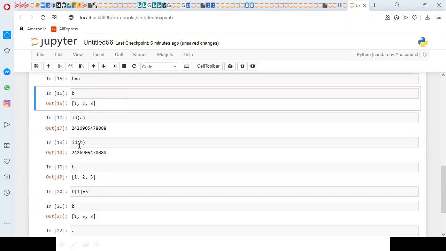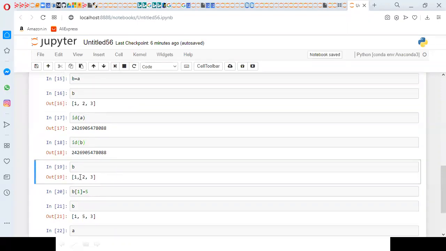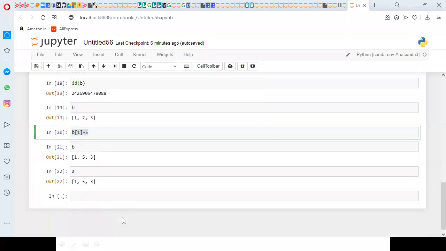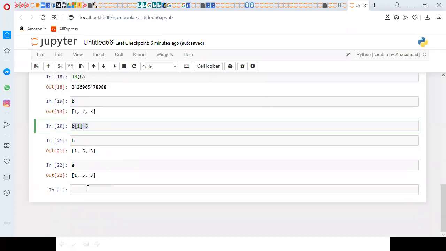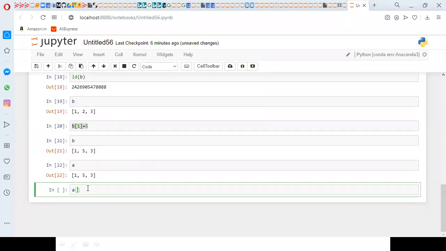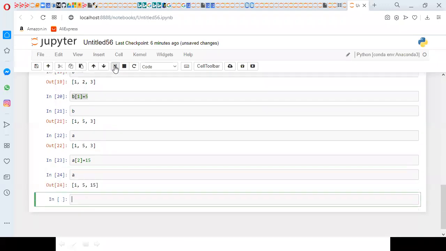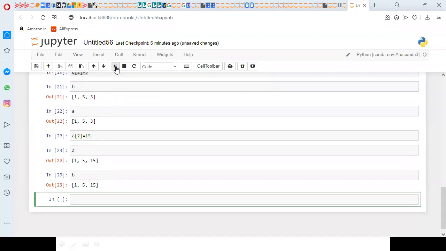So when I copied to B, I got the same, B also 1, 2, 3. If I do any modifications on B, it is affecting A also. Similarly, if I do any modifications on A, for example, I change the second object to 15, then when you observe A, it is having 1, 15, 3. When you go to B, there also you will get the modifications.